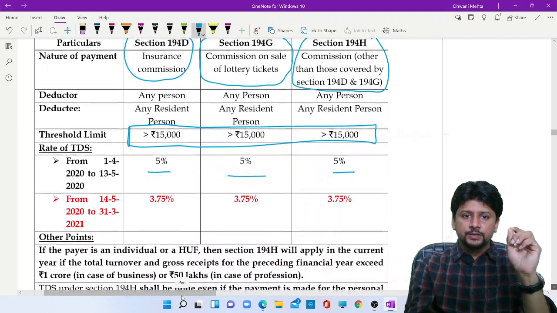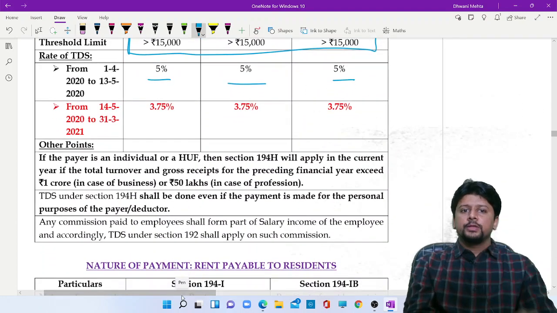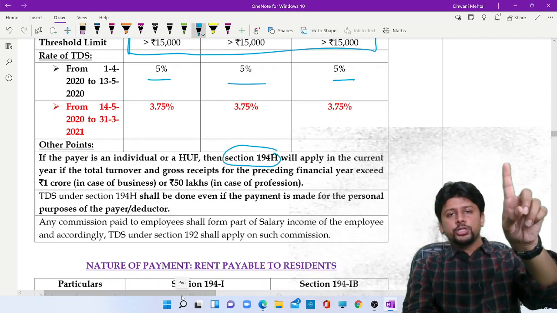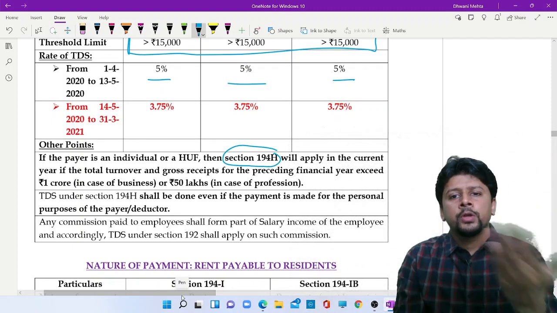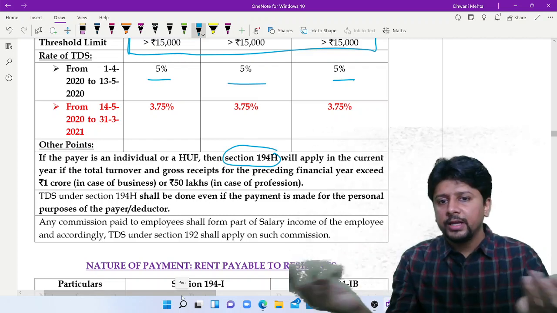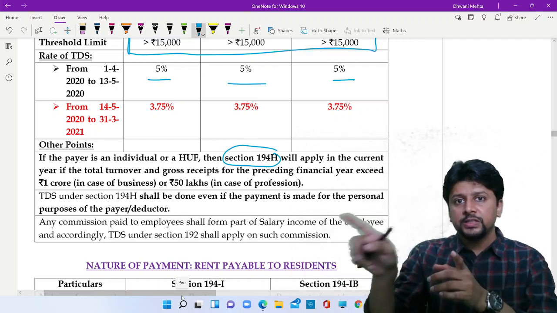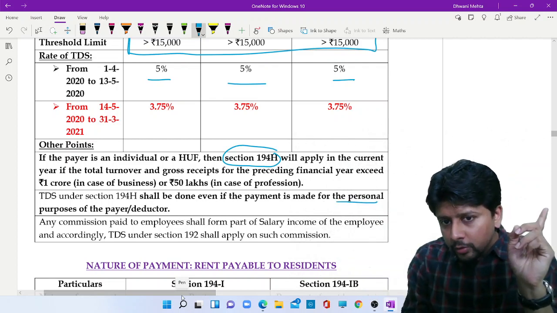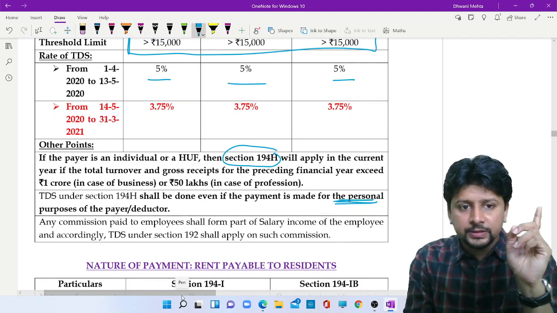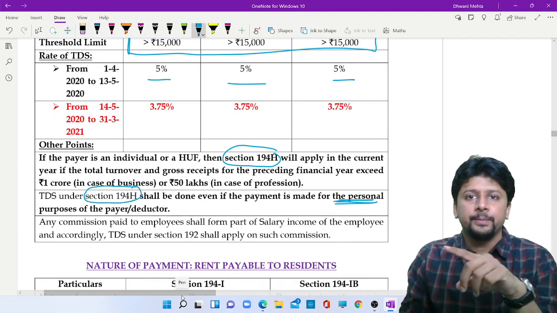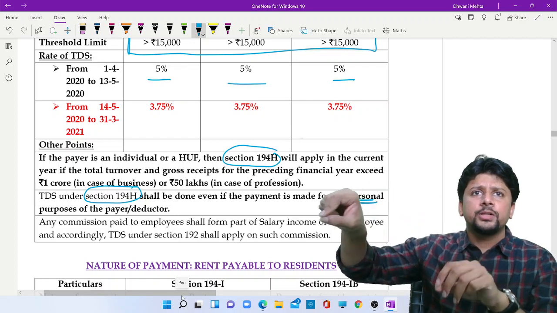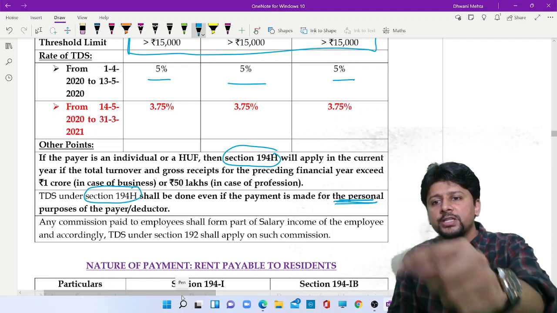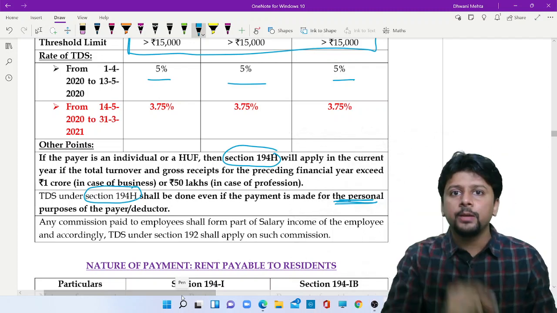Point to observe is, if the payer is an individual or HUF, then 194H, other commissions, that section will apply only if the turnover is above 1 crore, above 50 lakhs. We are already aware of this also. We've seen this type of provision in 194A. Even if you make a payment for personal purposes, 194H will still apply. So I am purchasing a flat for my residential purpose, and to the broker I am paying brokerage above 15,000. This section will still apply.